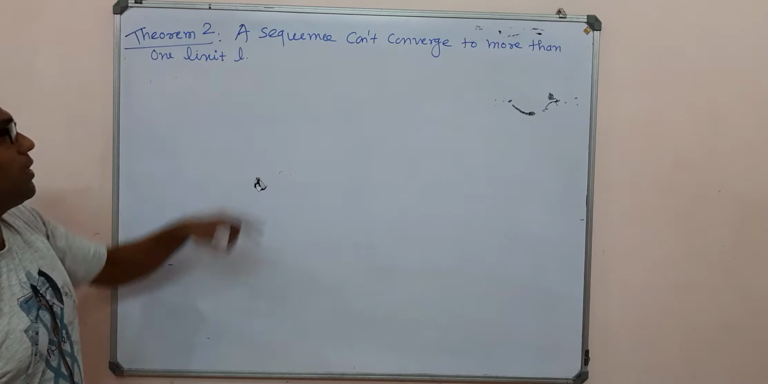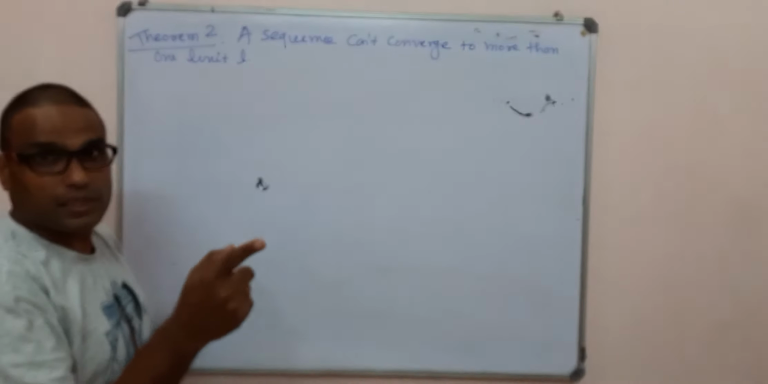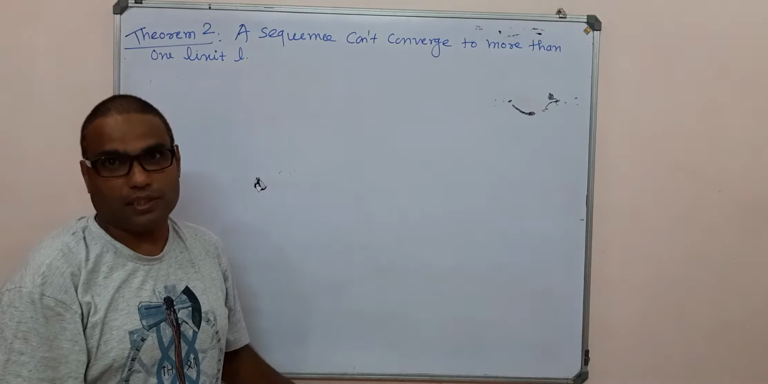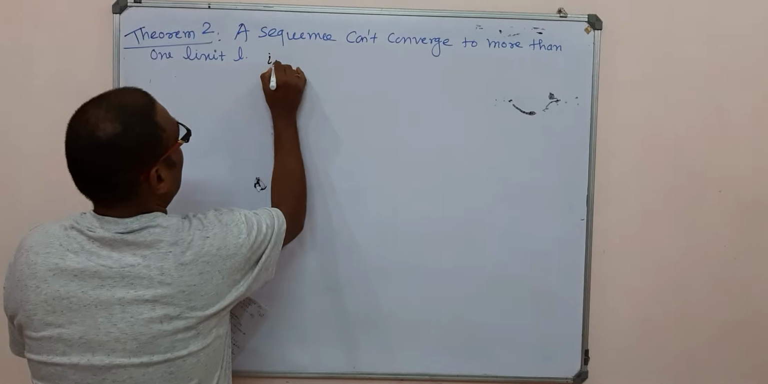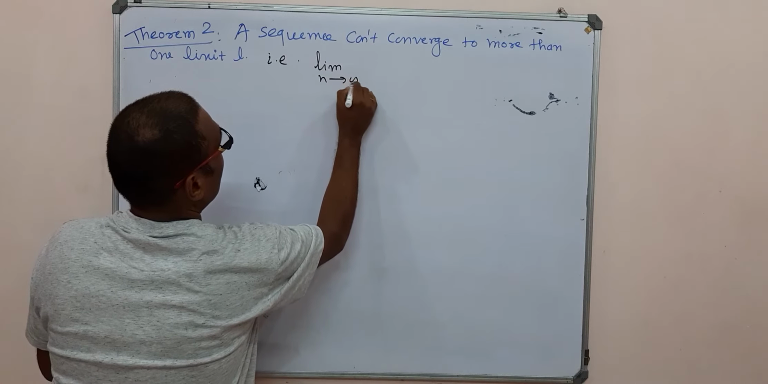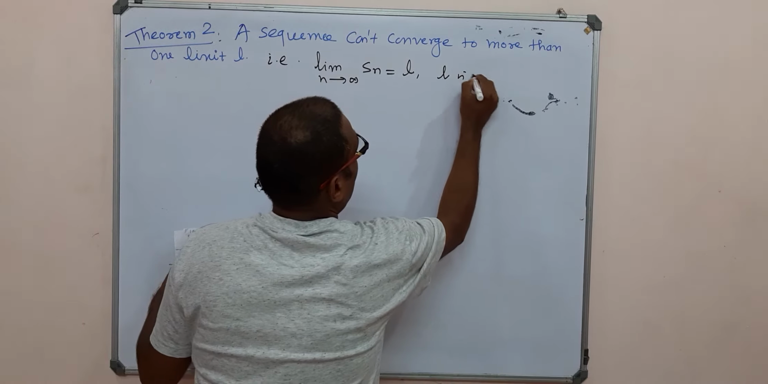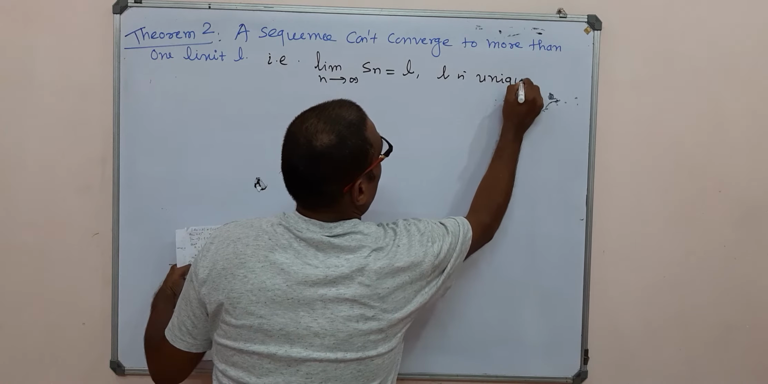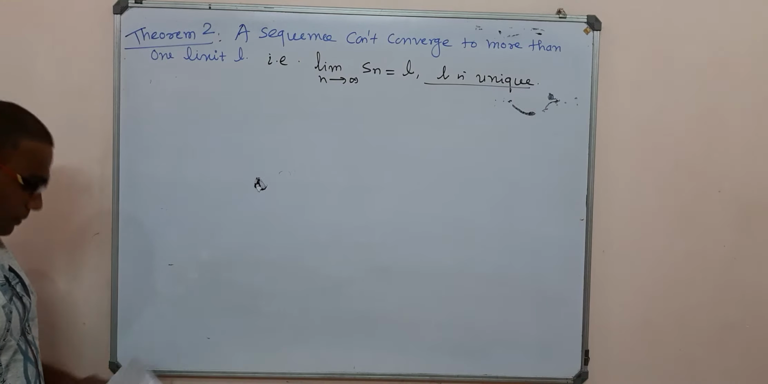Now we discuss another theorem. A sequence cannot converge to more than one limit. That is, if a sequence converges to a limit L, then it is unique. This is called the uniqueness of the limit. That is, if the limit as n tends to infinity of Sn is equal to L, then L is unique. This is the object of our theorem.